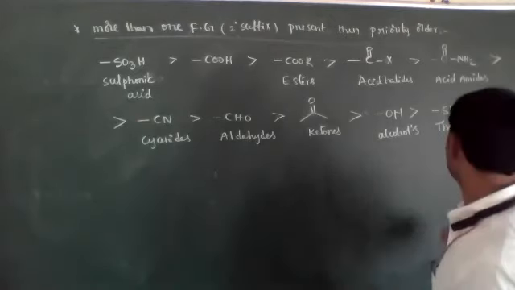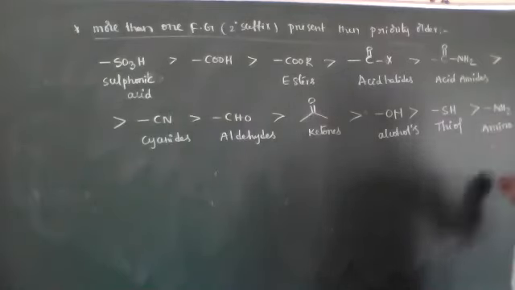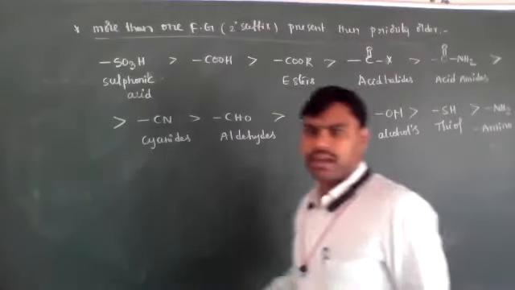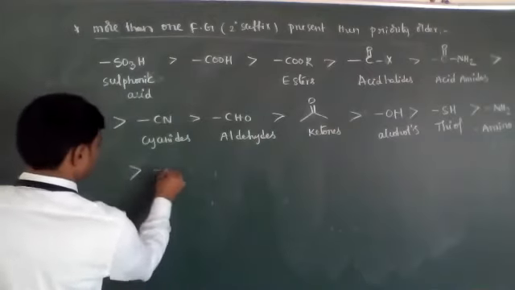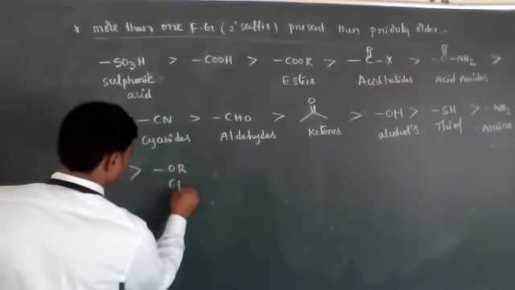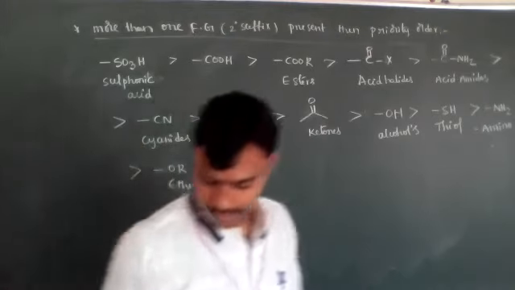Thiol. Next, the NH2 group. That is the amino group. Okay. NH2 is an amino group. Next, OR, ethers. So this is the order.